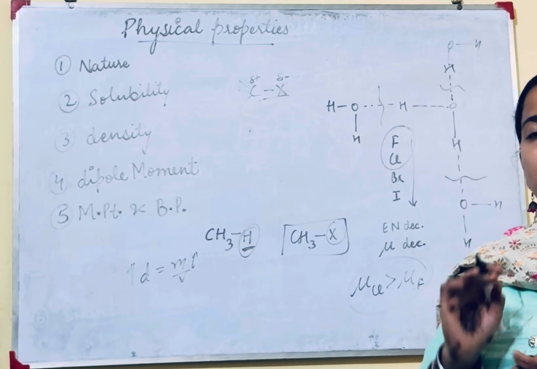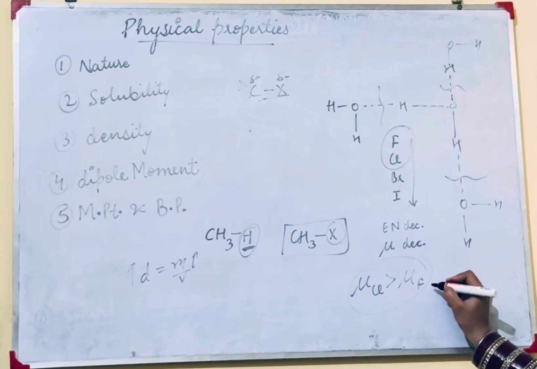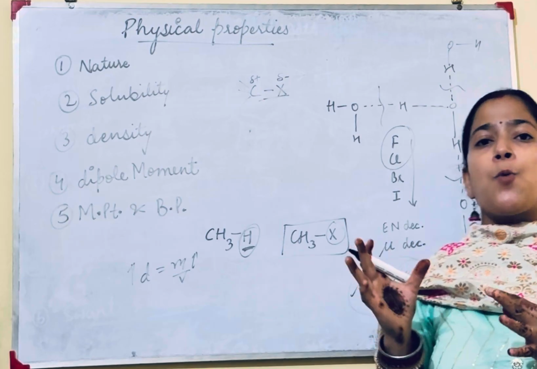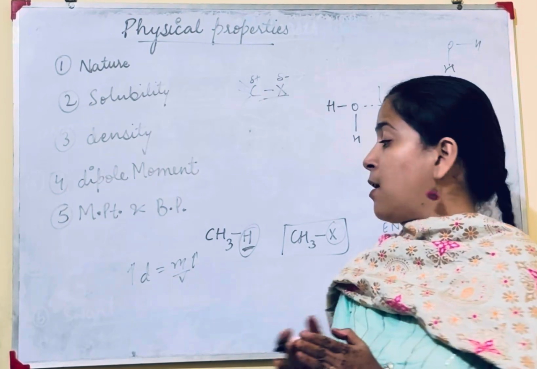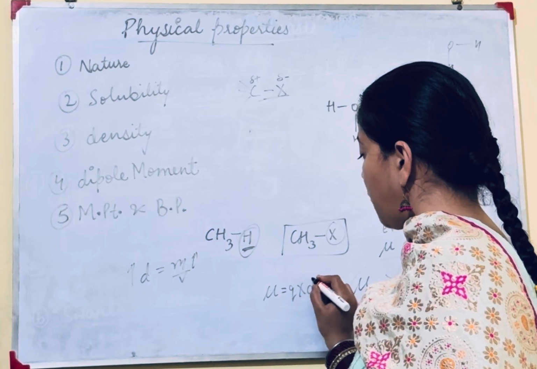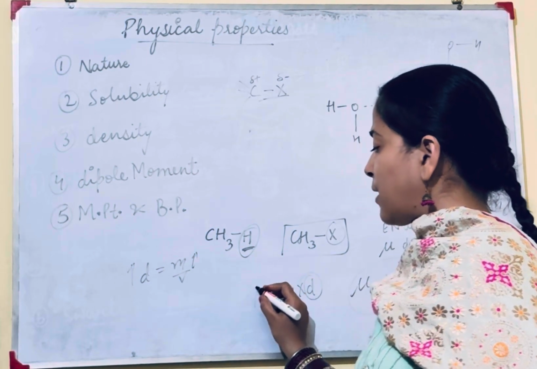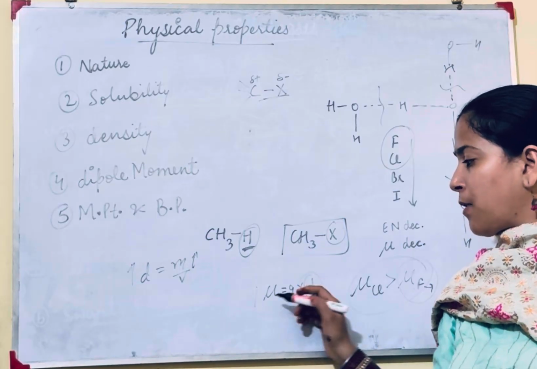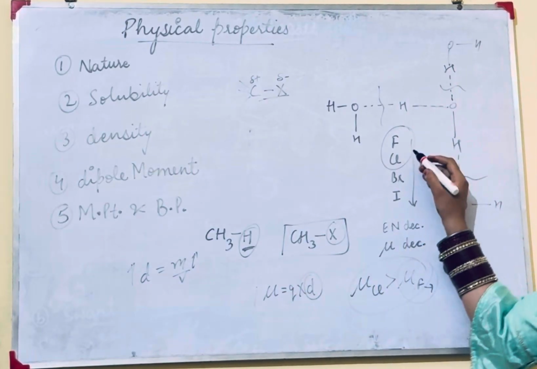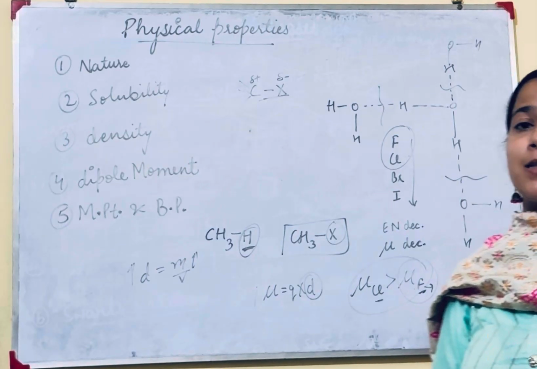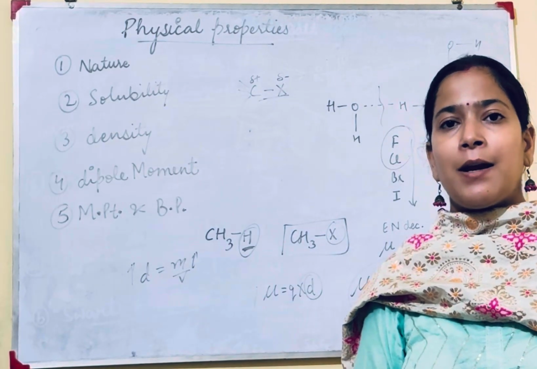Why? The reason for this is the size of fluorine is less. Due to the small size, its bond distance is also less. As we know, mu is equal to Q multiplied by D. If this bond distance is less, then mu is also less. So, as compared to mu Cl, mu F is less. Dipole moment for fluorine is less.